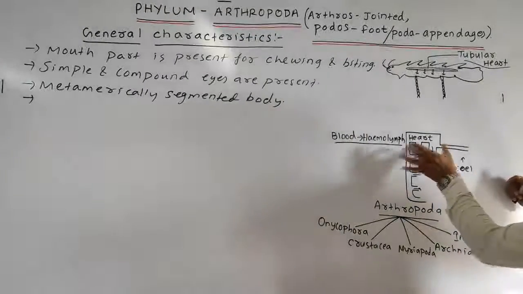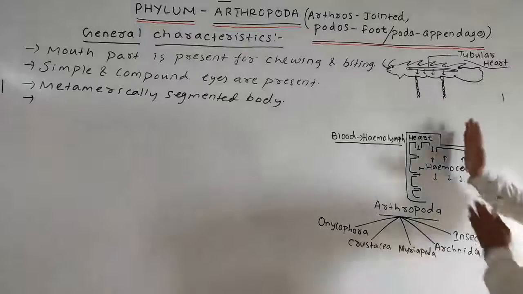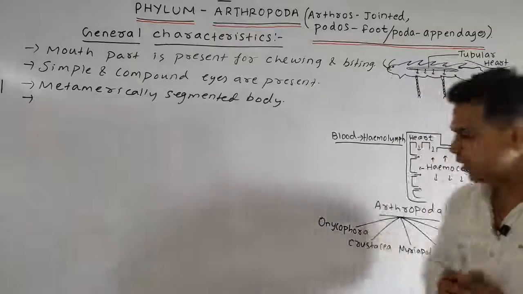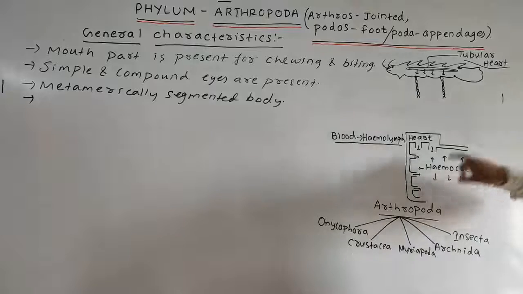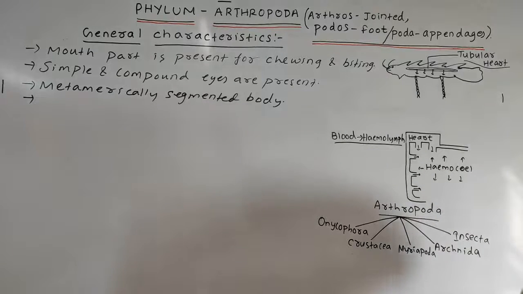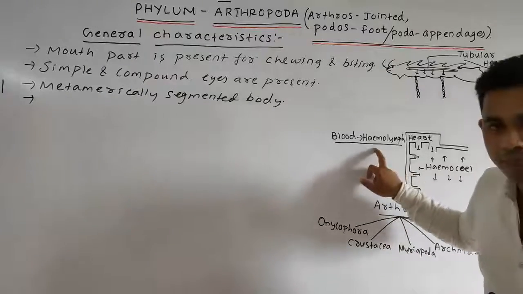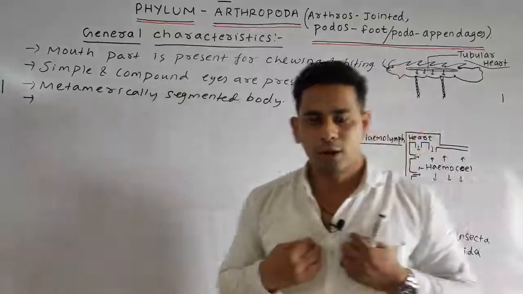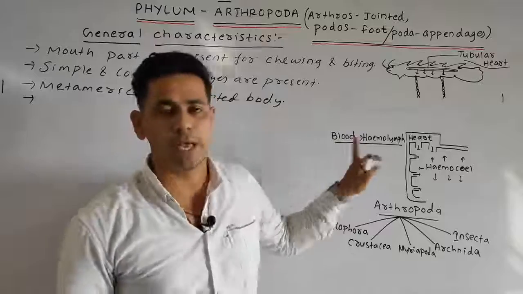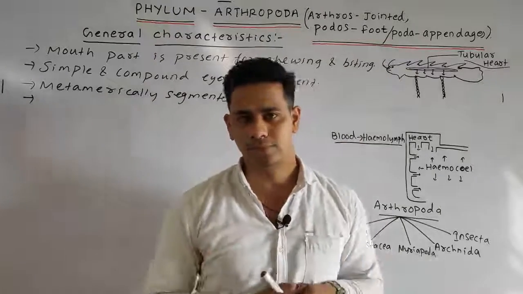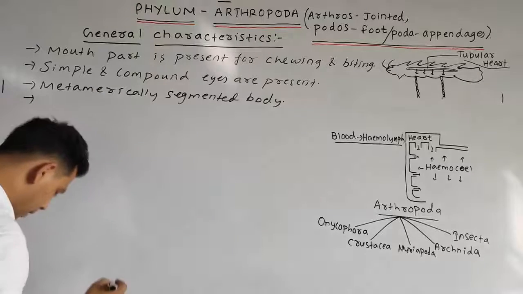See students, this is the heart. It directly pours its blood into the body cavity, and from the body cavity it flows all around. So this cavity is known as the hemocoel cavity, or blood filled cavity. And the blood present in arthropods is the hemolymph, which is white in color. We have blood which is generally red in color, but in the case of the Arthropoda, the blood is known as hemolymph, which is white in color. So we can write our next point: circulation is open type.